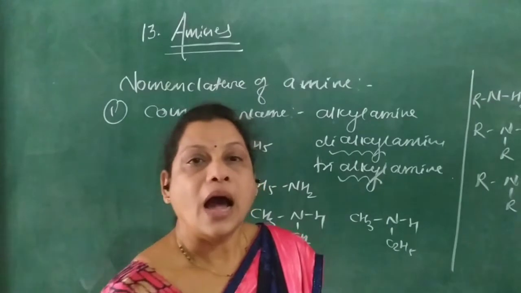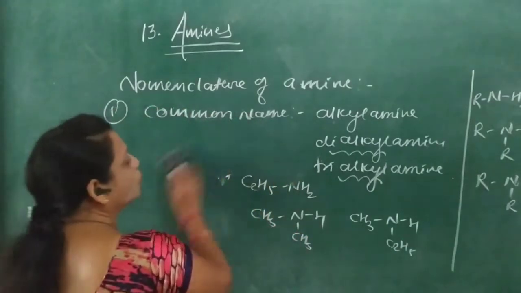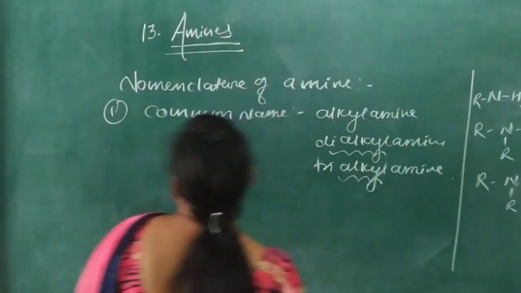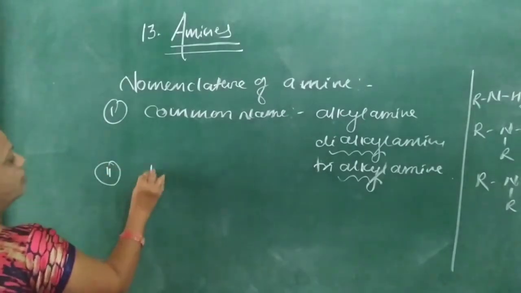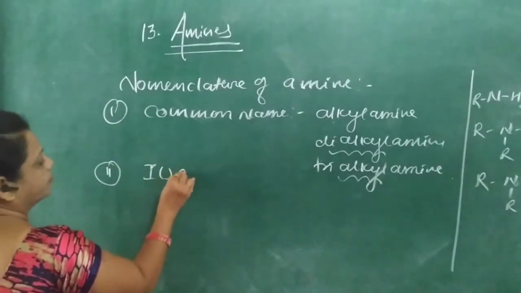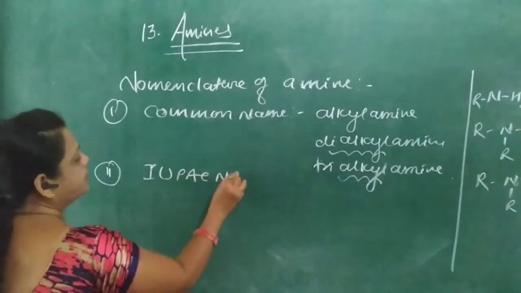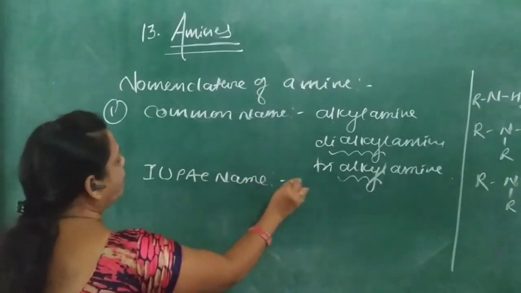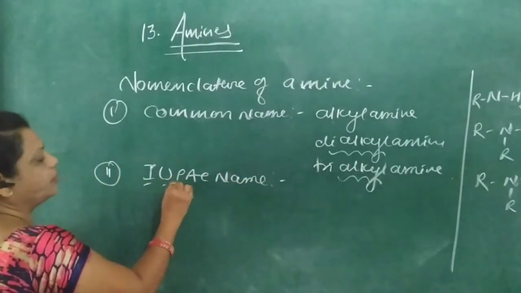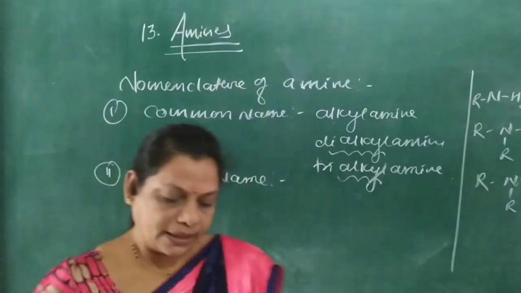After that, the rules of IUPAC name. That is the second one, IUPAC name. What is the long form of IUPAC? International Union of Pure and Applied Chemistry.